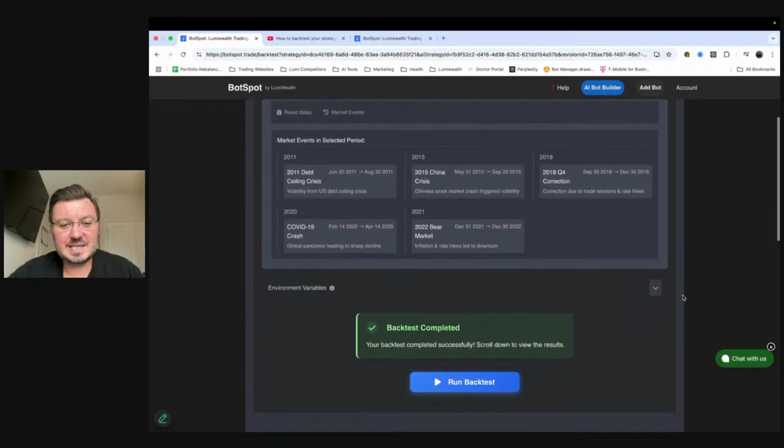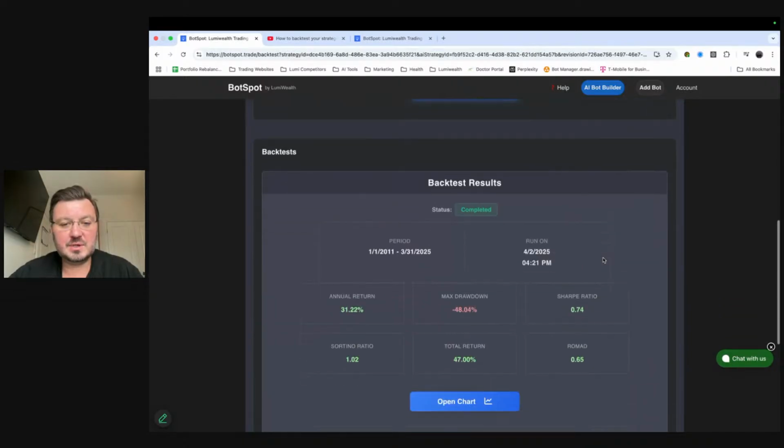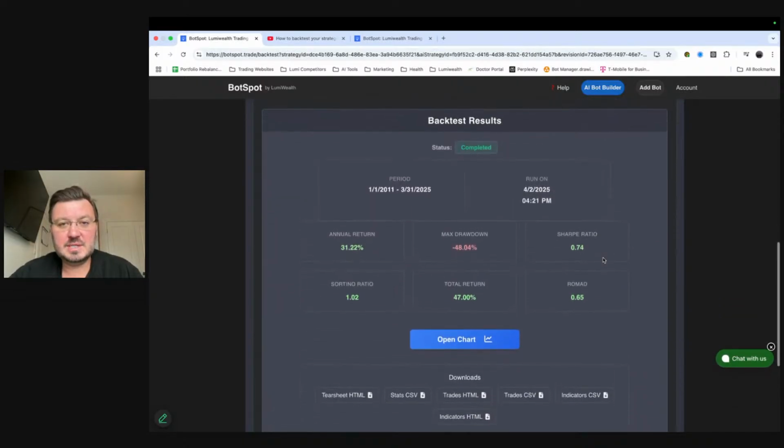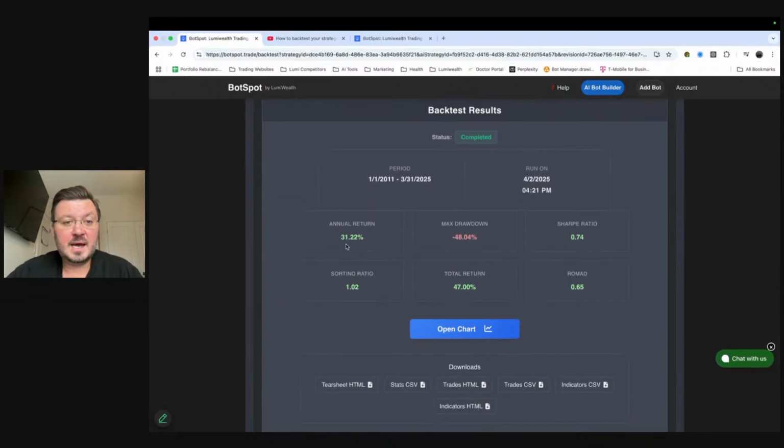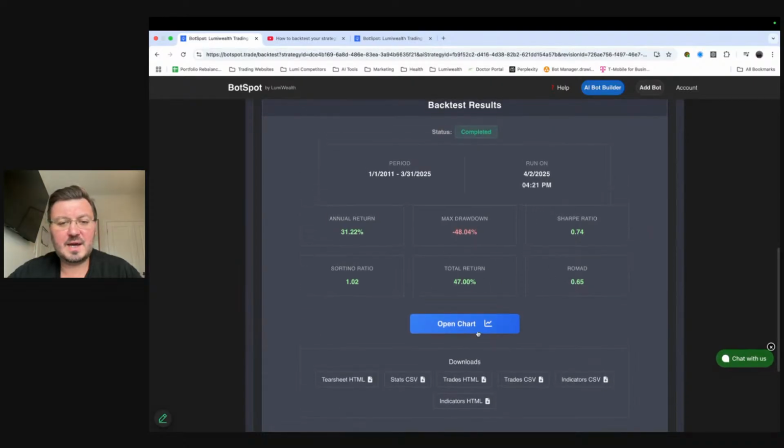Okay, there we go. So we see this thing's finished. We can see backtest completed. Scroll down to see your results. Here are the results. These are quite good. There's a 31% annual return with this one. Quite nice. The max drawdown is 48%, which is somewhere close to what the stock market did, maybe a little bit higher. Sharpe ratio is good. Sortino ratio is good. This is saying total return is 47%, which doesn't make sense. And then the ROMAD is 0.65.